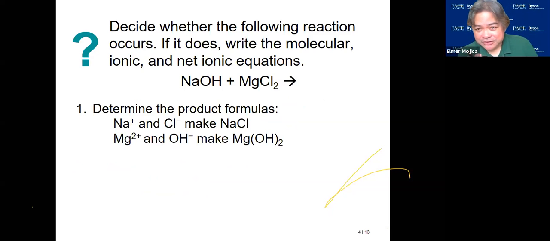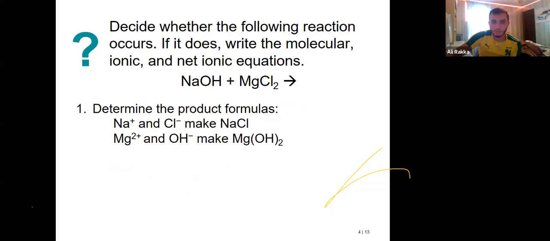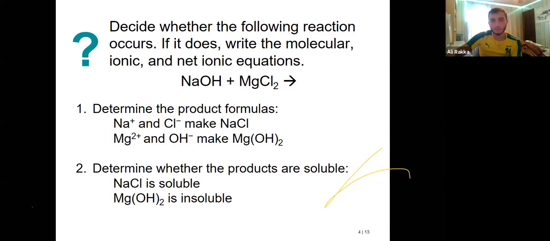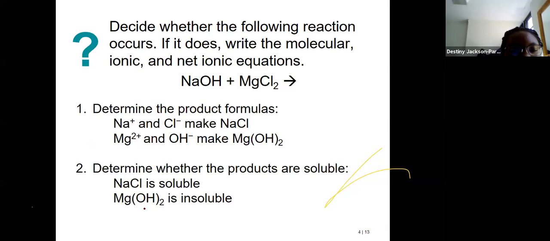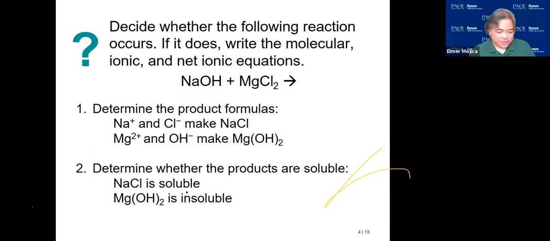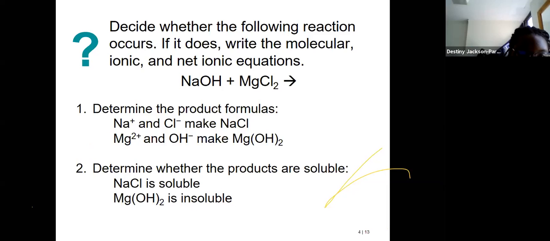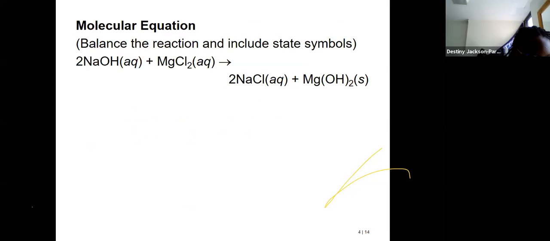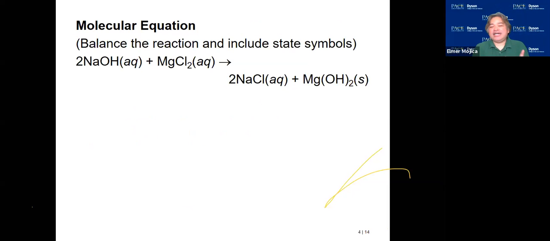Is any of this soluble or insoluble? NaCl is soluble. The magnesium hydroxide, Mg(OH)2, is insoluble. So in this case, you're going to have a reaction.